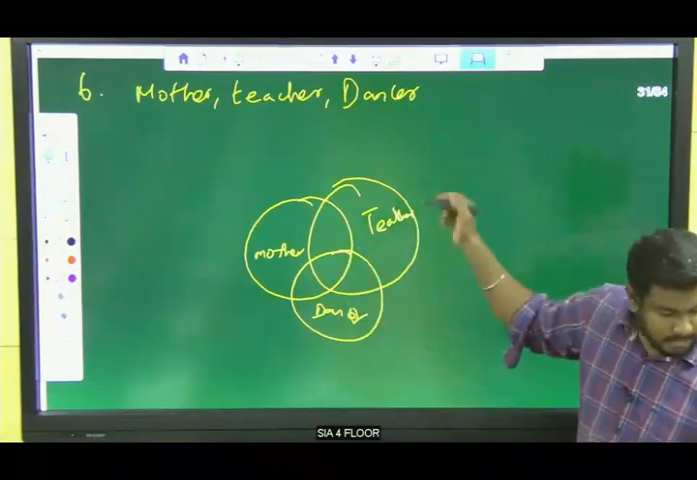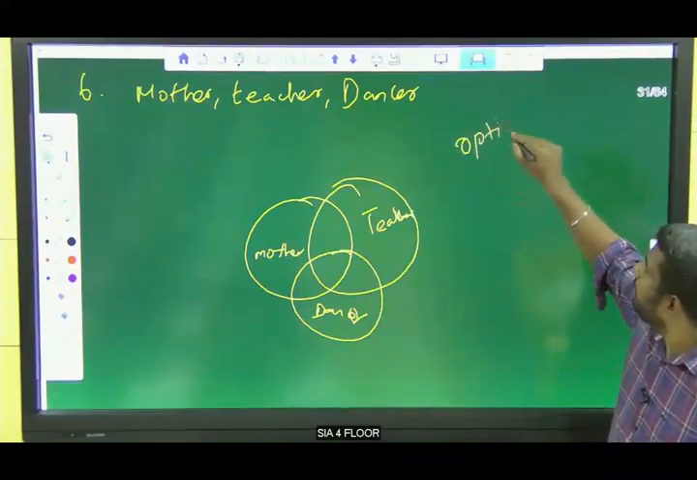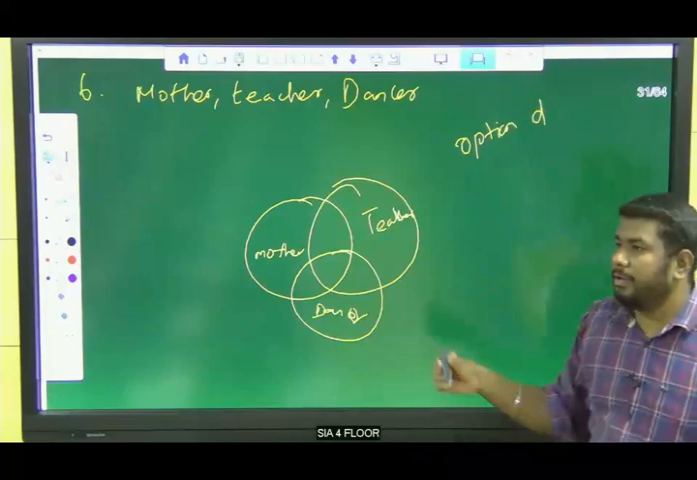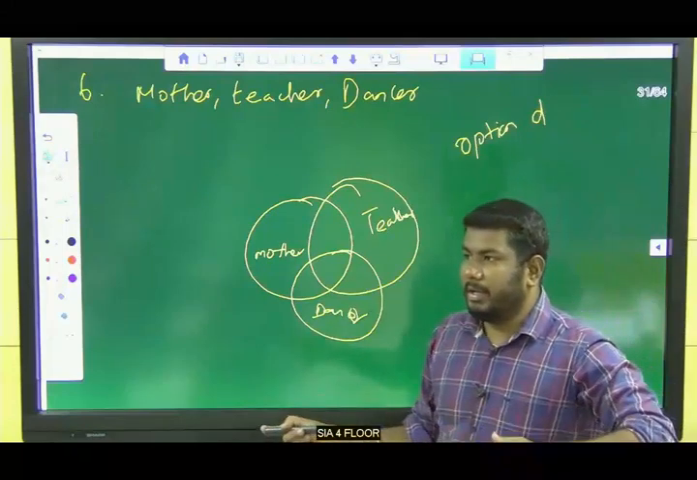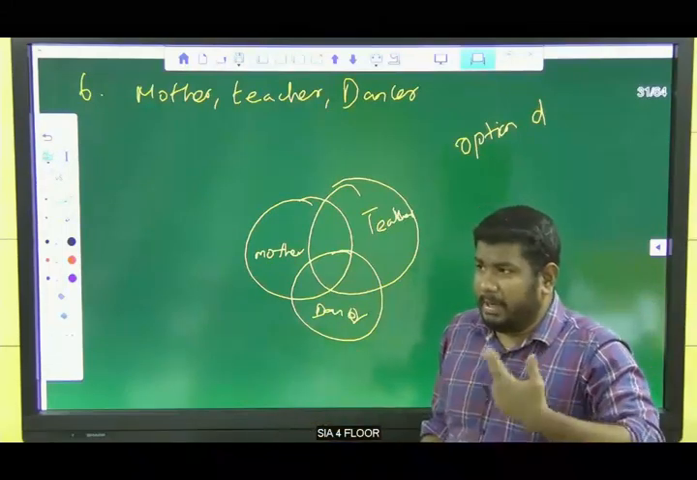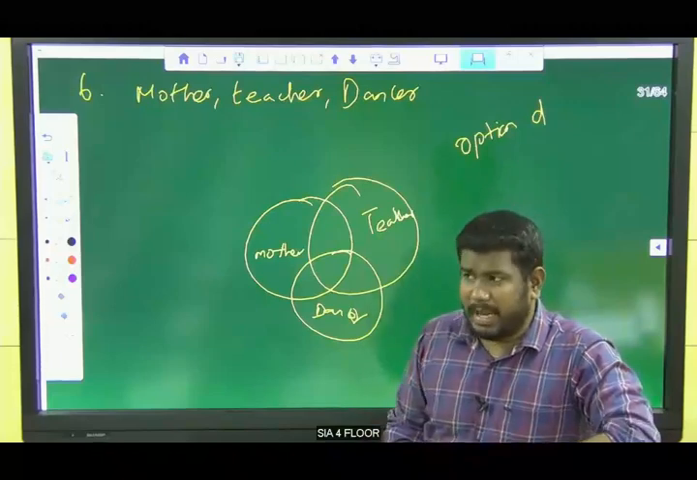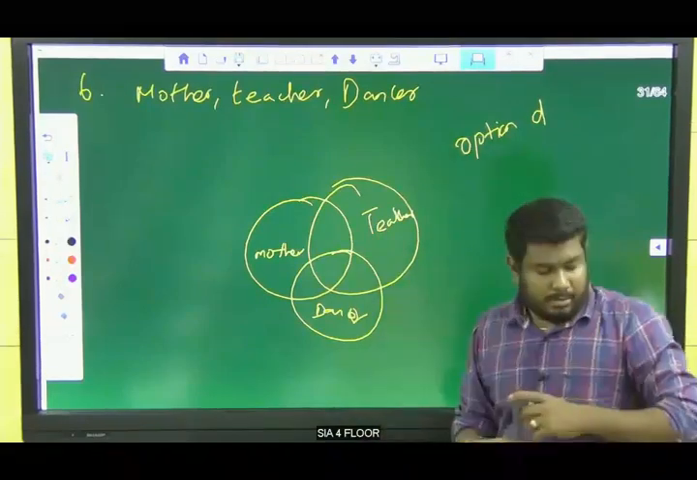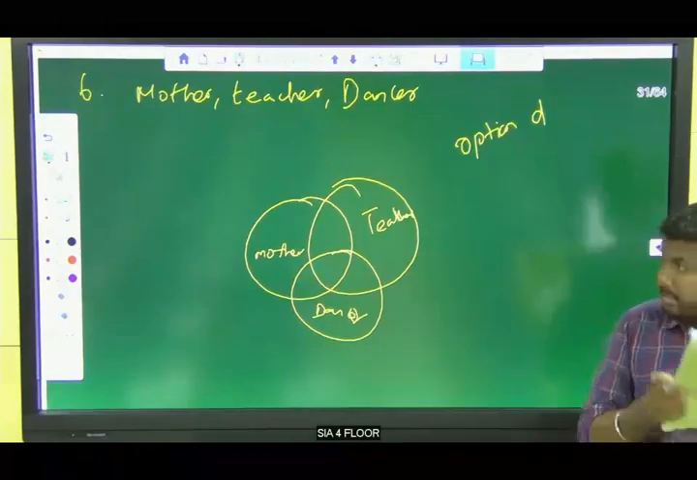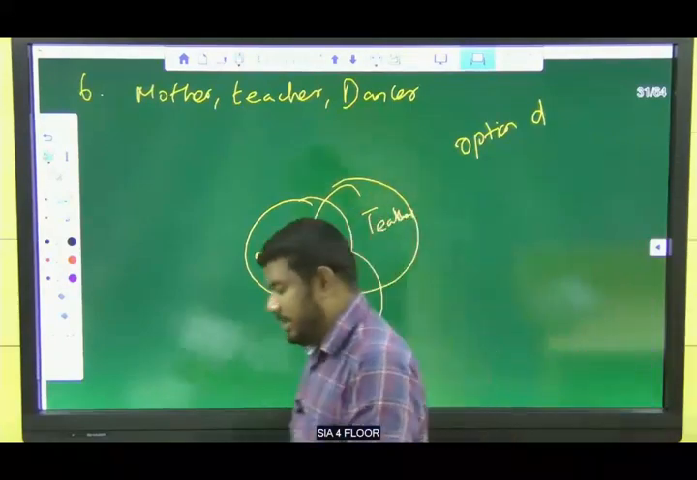The exact one is option D. Option D is the eighth one. So don't get confused. We need to connect, okay, right? If my mother can be a teacher, she can also be a dancer, right? So this is the answer for the sixth one. Now tell me the answer for the seventh one.